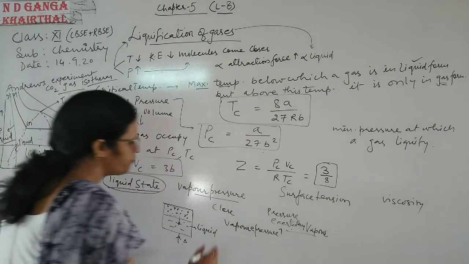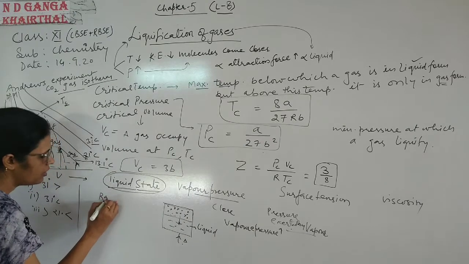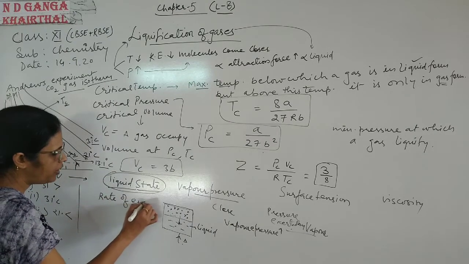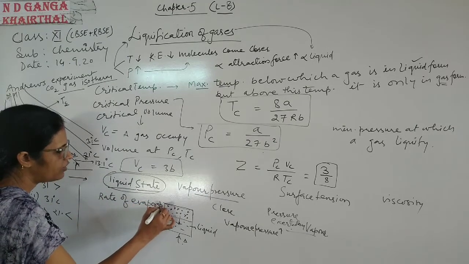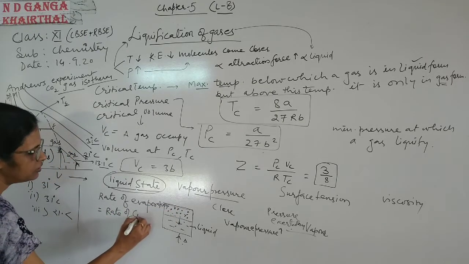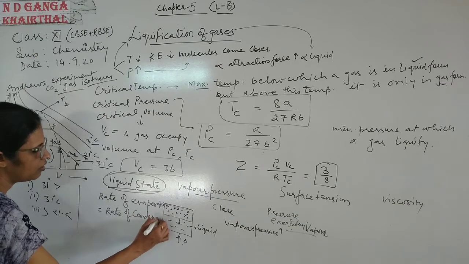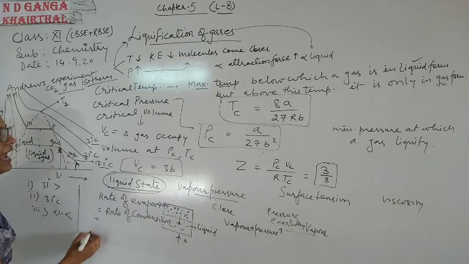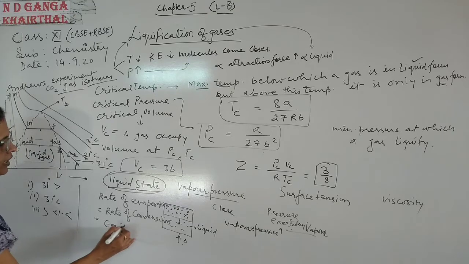At a certain time, the rate of evaporation becomes equal to the rate of condensation. At that time, equilibrium is set up.